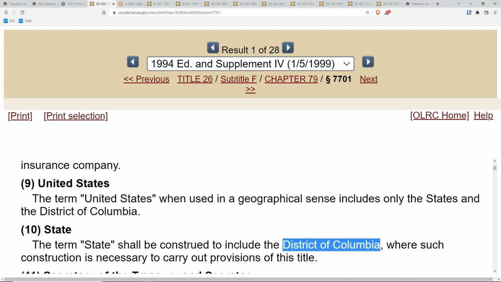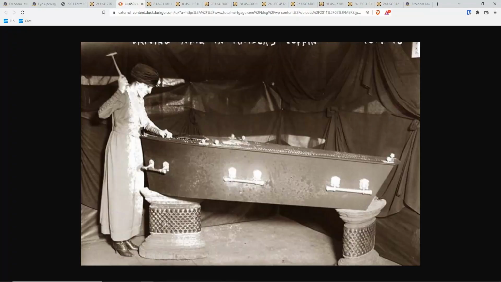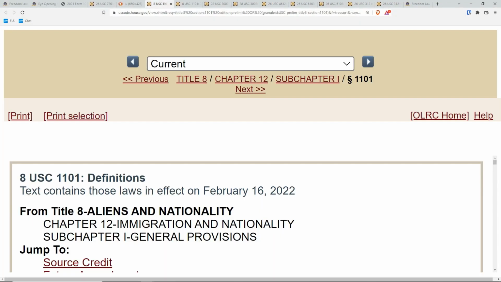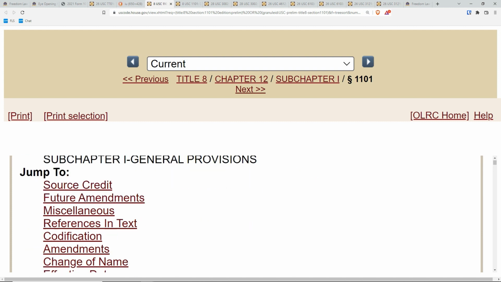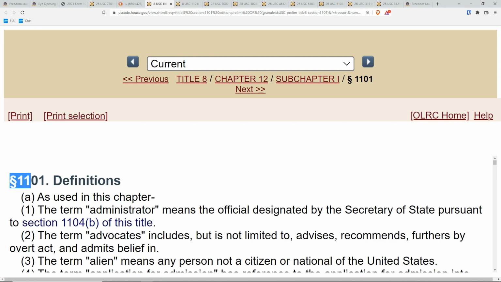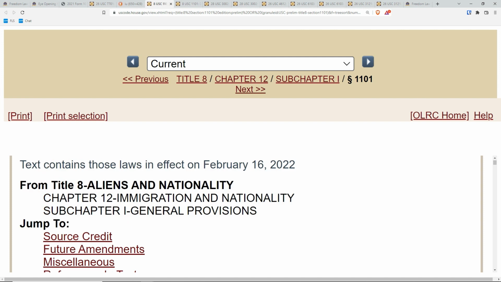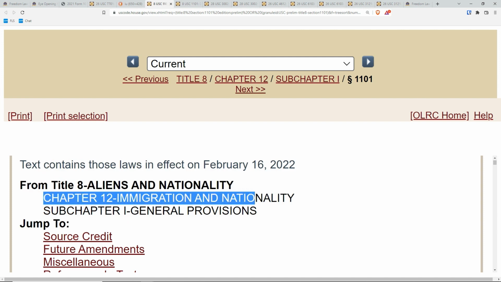But I'm going to prove to you, folks, that that is 100% the case. I'm going to show you many instances, proof that they use different definitions in other laws and federal tax laws when they can. So the 50 states are not, by implication, included in the term United States that you saw here. So here it is, Title 8, okay? There's aliens and nationality, folks. And here, Section 1101, definitions, right? It says, as used in this chapter, which is on immigration and nationality.